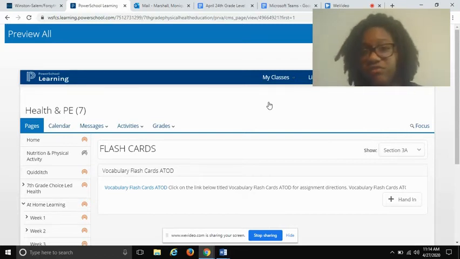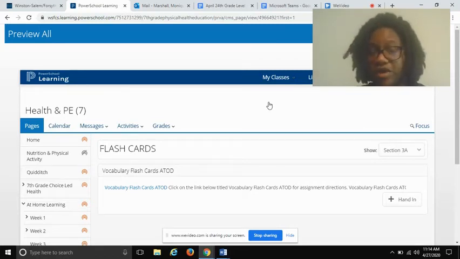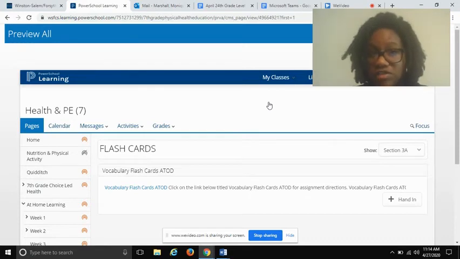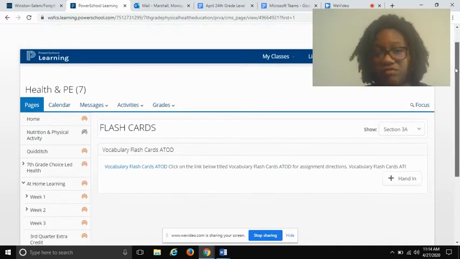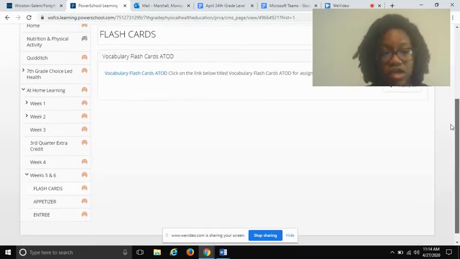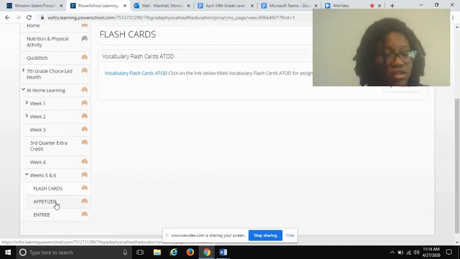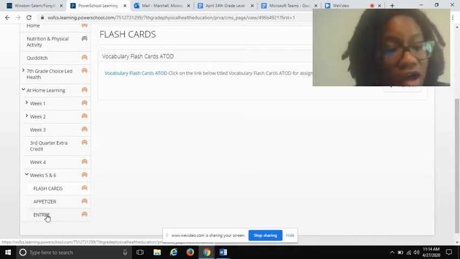You want to attach it from Google Drive, and then you'll select whatever your document is. A lot of y'all don't title it, which is fine. I can tell whose it is because it comes directly to your name. But on your end, it might be easier if you title it something so that you can tell that assignment from the others. And you'll do the same thing for both of these. Click on appetizer if you turn in the appetizer, entree if you turn in your entree.